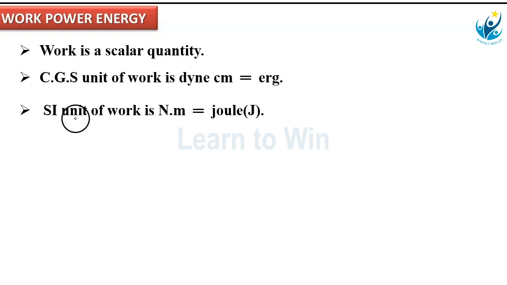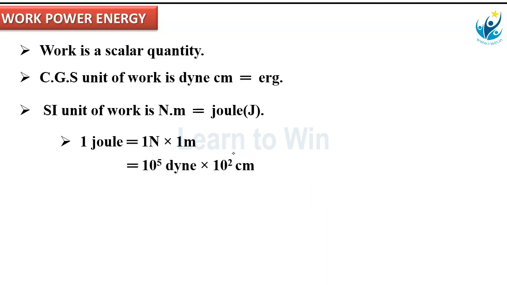Similarly, the SI unit of work is Newton meter, which we call joule, represented with J. Now, 1 joule is nothing but 1 Newton into 1 meter. If 1 Newton force is applied on the body and causes a displacement of 1 meter, then 1 joule of work is said to be done on that body due to that 1 Newton force. We convert this 1 joule value into ergs.